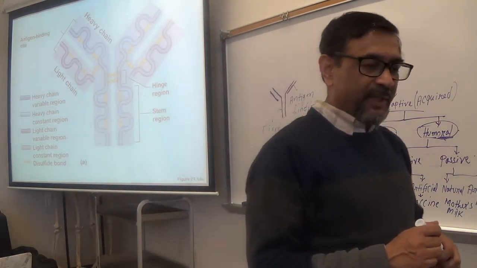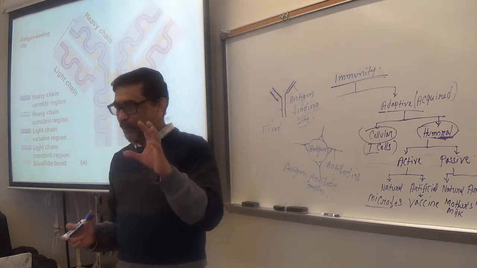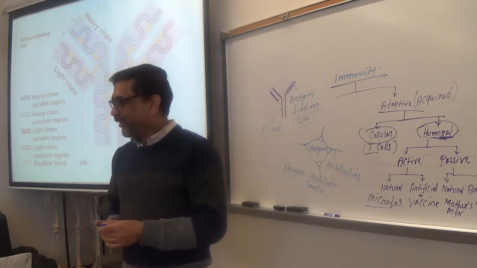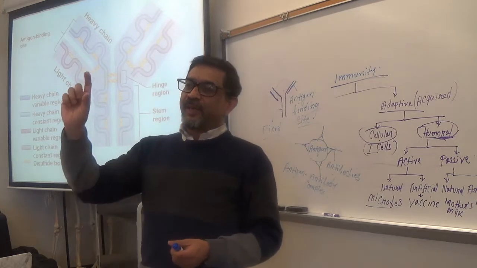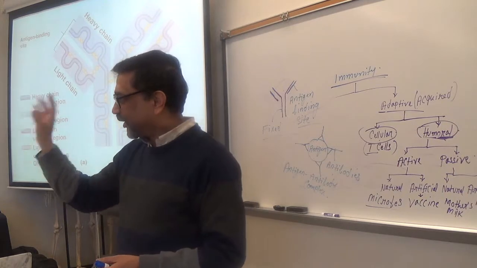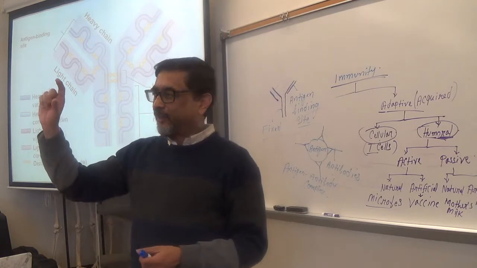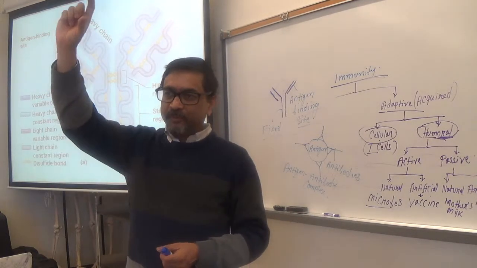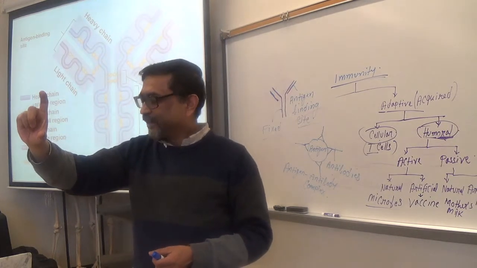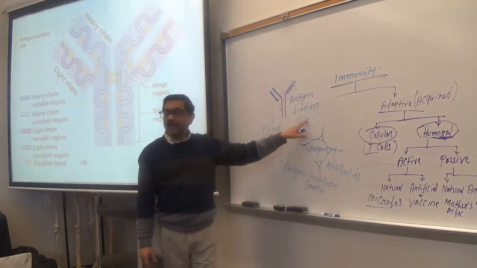So a few things here. What's the shape of an antibody usually? T or Y shape, right? And each antibody has 2 heavy and 2 light chains, and all of them have how many parts? 2 parts, variable and fixed. The variable part is also called what? Antigen binding site.